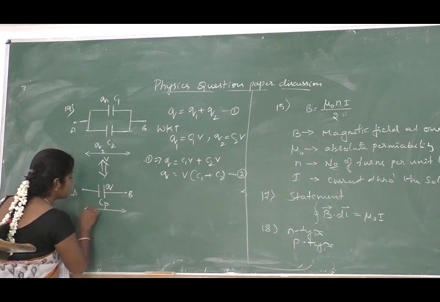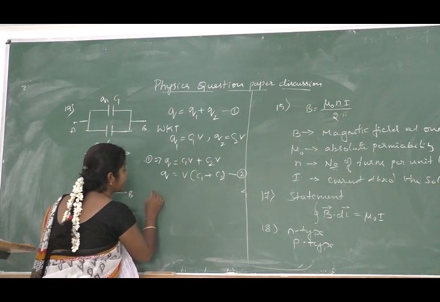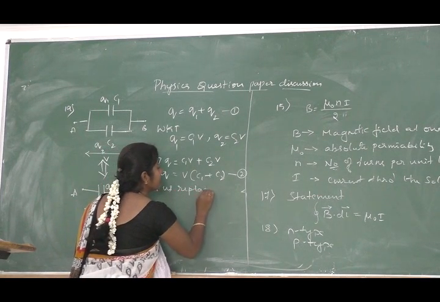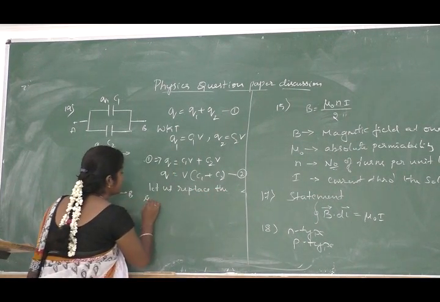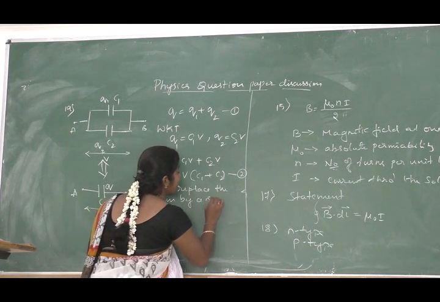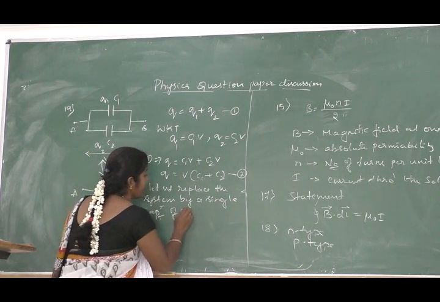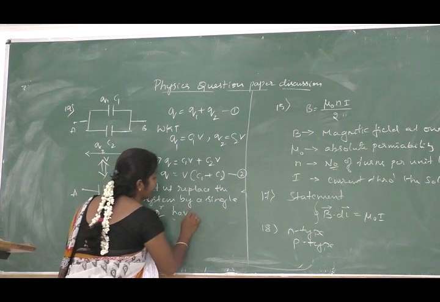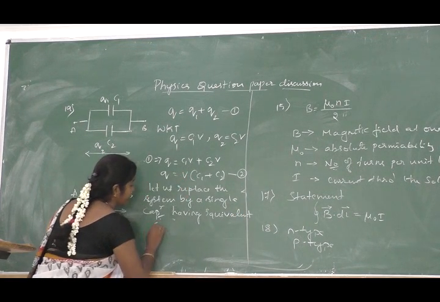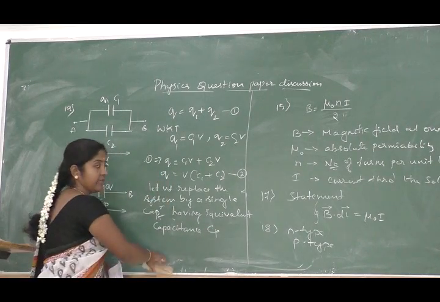The potential difference is same, right? So for this equivalent capacitance, we can define, you have to mention this one. Let us replace the system by a single capacitor having equivalent capacitance Cp, right?